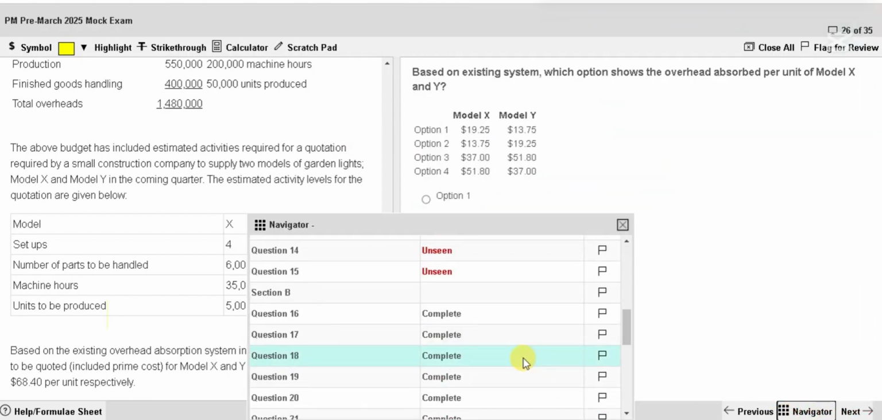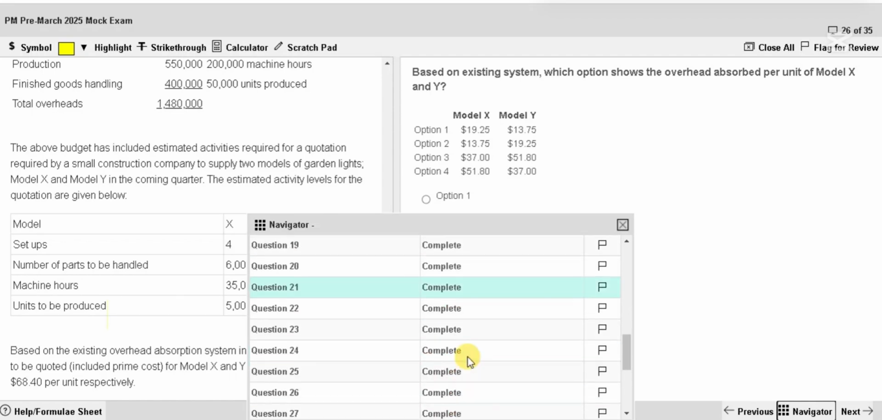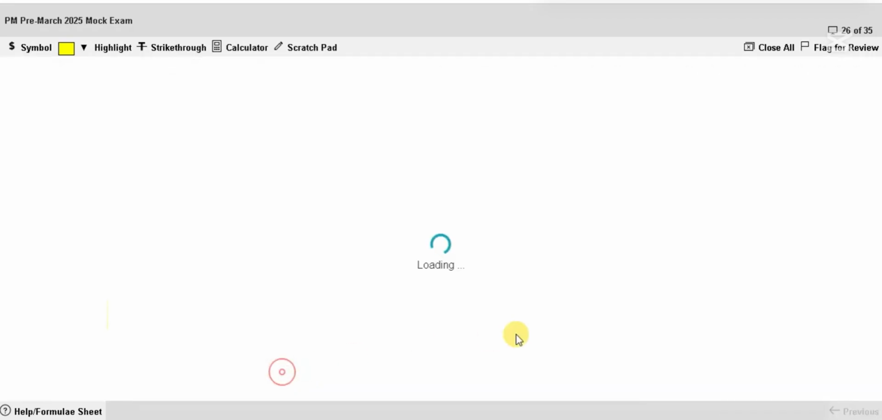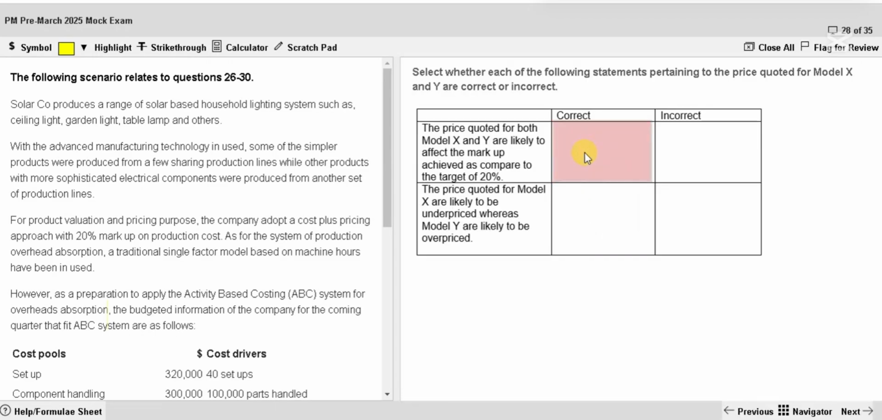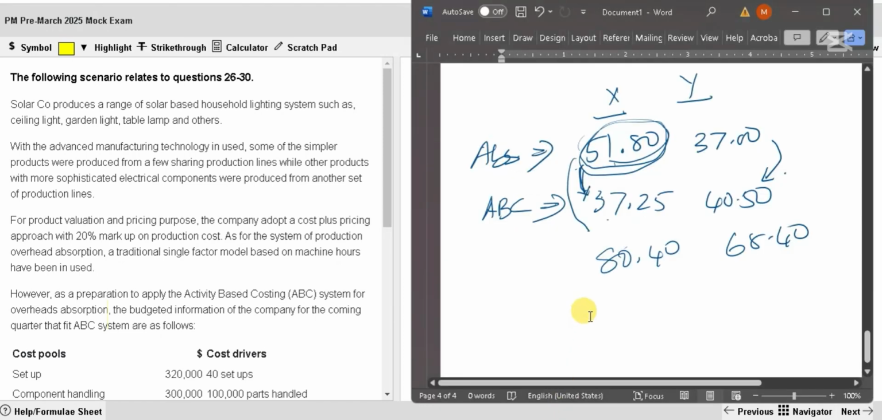Which one are we doing now? 27, 28. So this is correct. Price quoted for model X are likely to be underpriced. Y are likely to be overpriced. Let's see. Look.